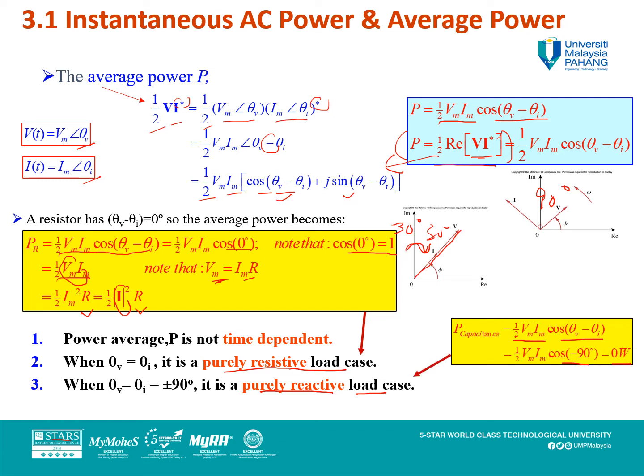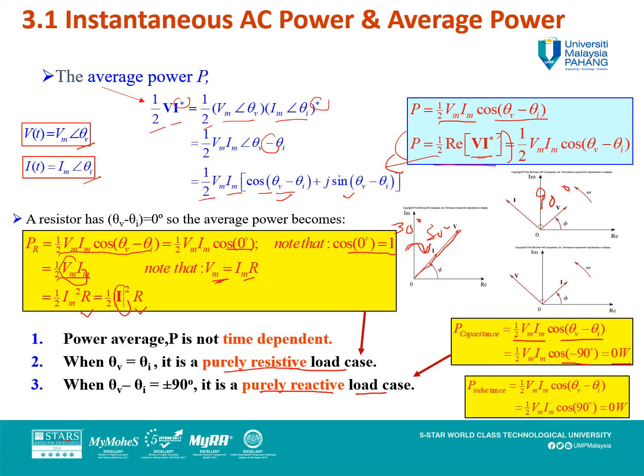For the inductance, it is the same. For inductance, V and I differ by positive 90 degrees. Theta V and theta I have a phase difference of 90 degrees. So cos of 90 degrees or minus 90 degrees is 0 watts.